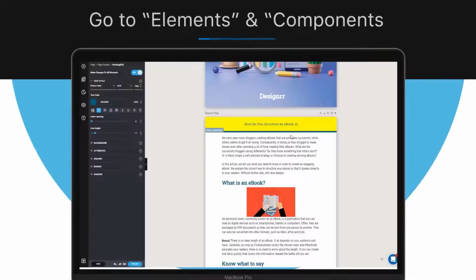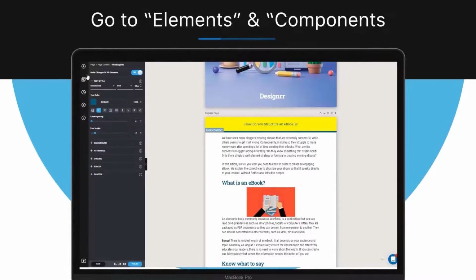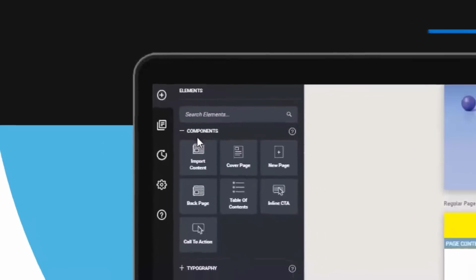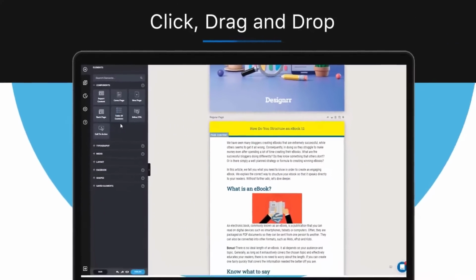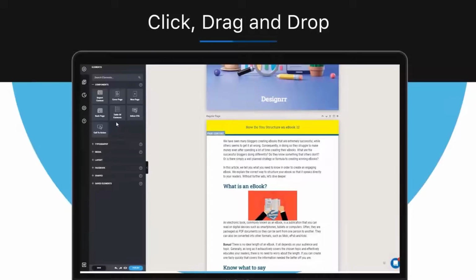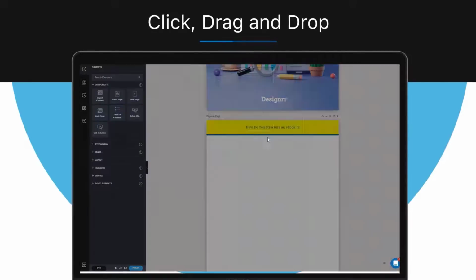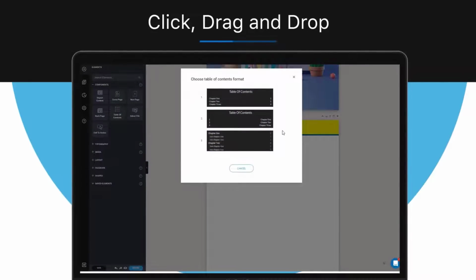So to do so, first go to the Element section, now go to Components, and here you find the table of contents icon. So click, drag and drop on the correct place in the project where you want the table of contents to be. Now the table of contents is generated automatically, so let's now get it changed and styled.